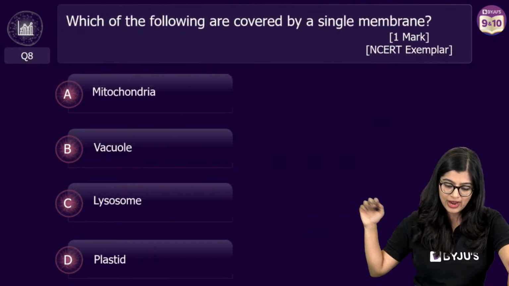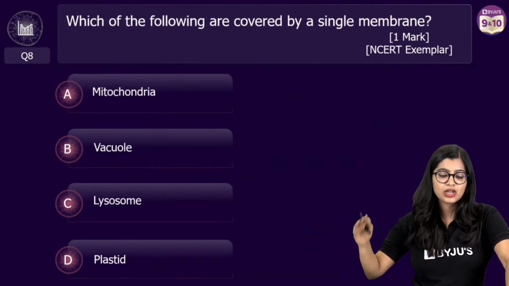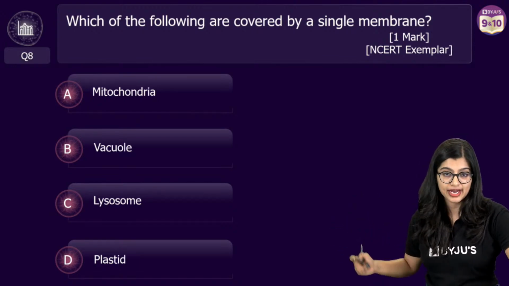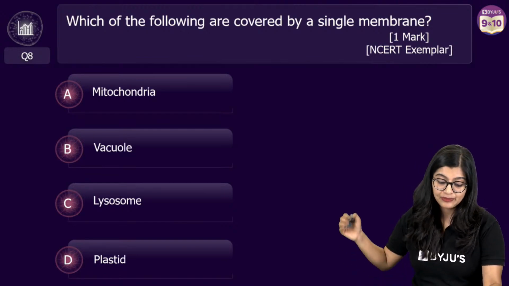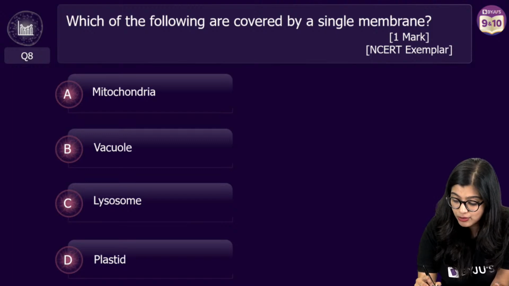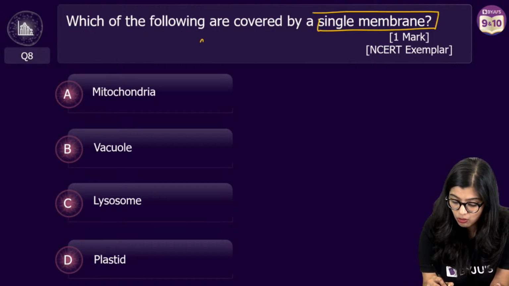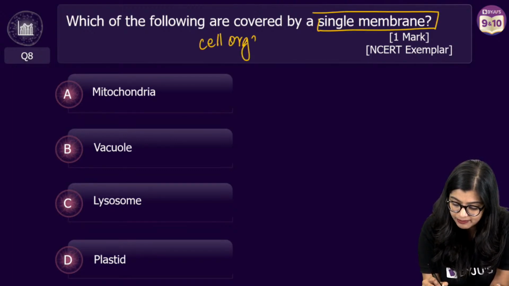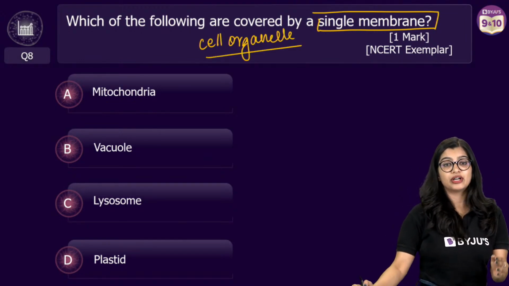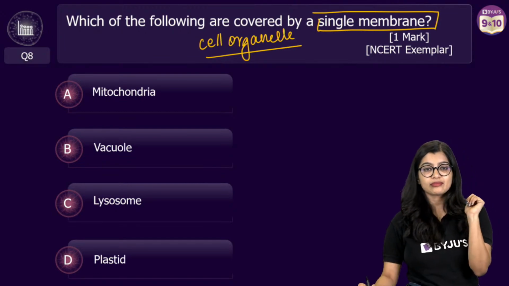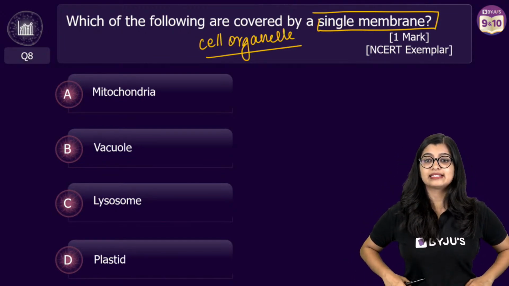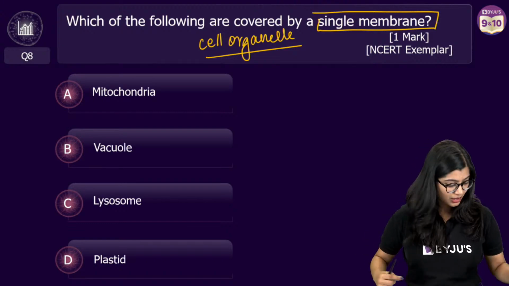All right, very good. Moving on to the next one. Which of the following are covered by a single membrane, right? So as you can all see, we have mitochondria, vacuole, lysosome, plastid. We're talking about which cell organelle is covered by a single membrane, and which cell organelle is covered by a double membrane. So identify the double membrane ones, yes, and then identify the single membrane ones, yes.